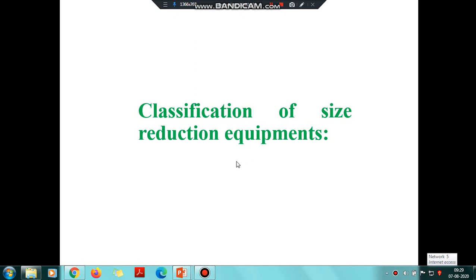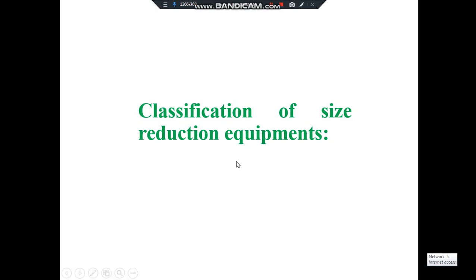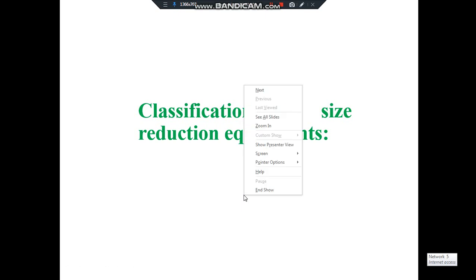Good morning, dear students. In the last session, we have already covered the laws of size reduction. We have even covered the sums based on the theory, and now we have to start with the size reduction equipment. So, first, let us start with the classification of the size reduction equipment.